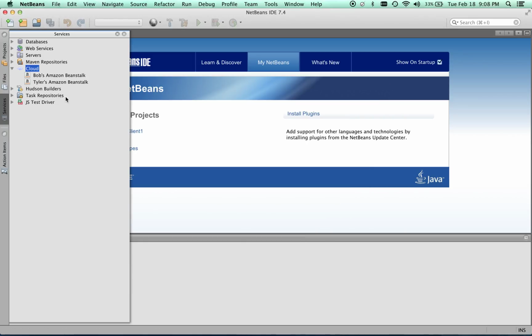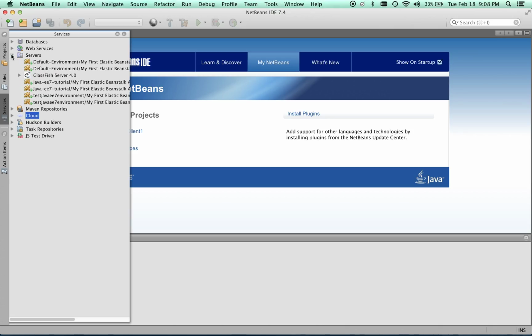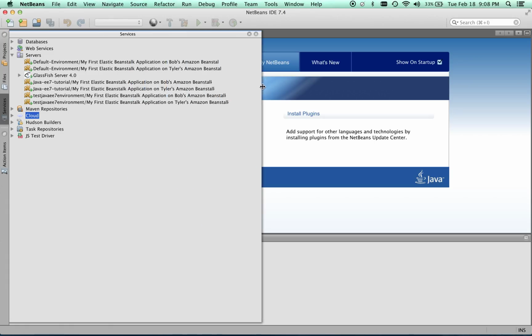Okay, so now we have Bob's account and Tyler's account, my account. But if we go to Servers, now as you can see, we have all of the servers here that are listed under the Amazon accounts, plus the local GlassFish server. So that's how we integrate AWS into the Amazon Elastic Beanstalk.